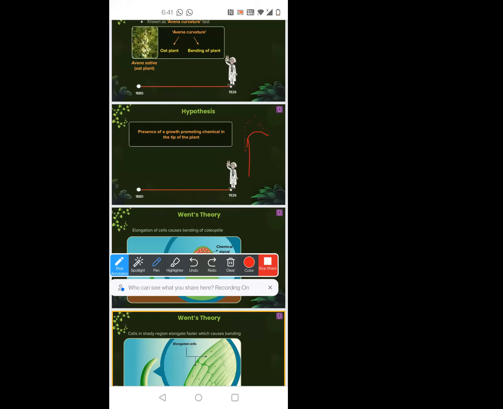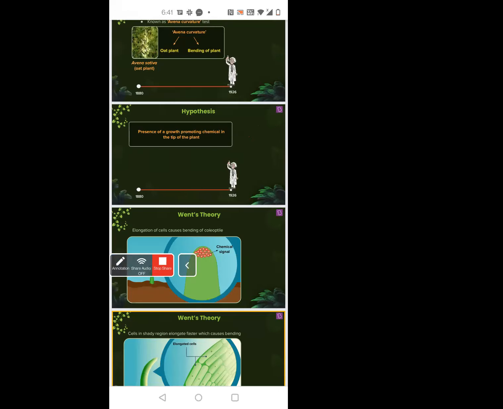Exactly. Now tell me, where is the light? Is it on the right hand side or the left hand side? Right side. Yes, ma'am. It's bending towards the light, so the light will be on the right. The light is on the right side. Yes. So what you need to remember is auxins will always be accumulated in the shady side. Shady region. Remember this, because this will help you in some questions.